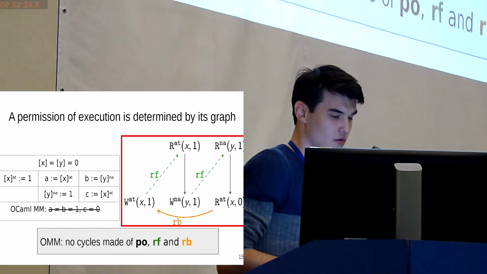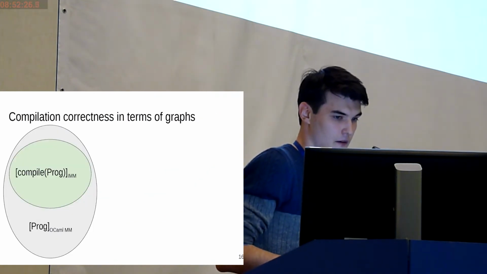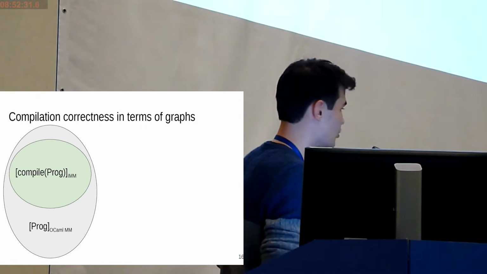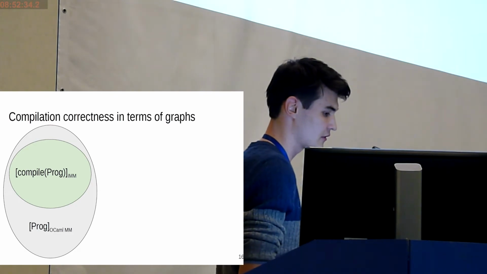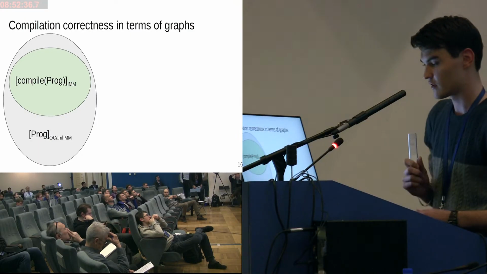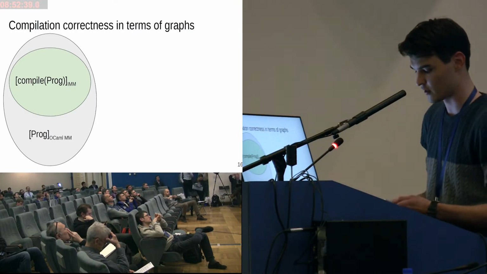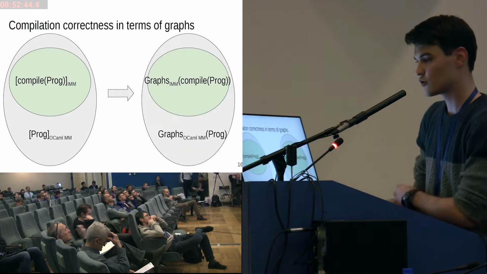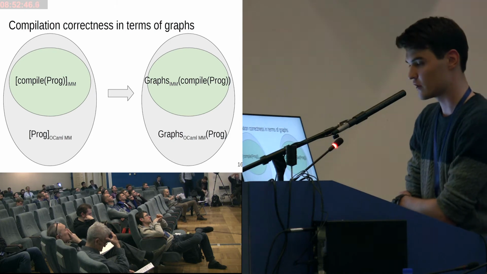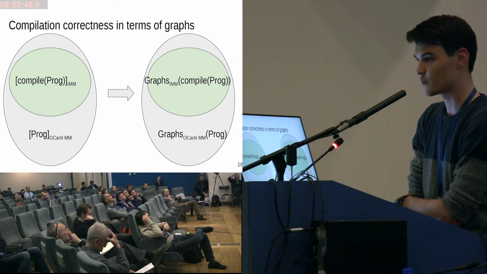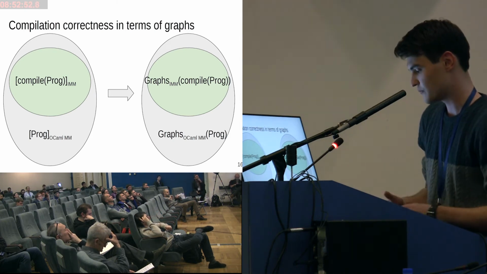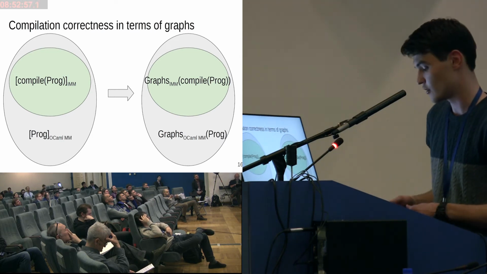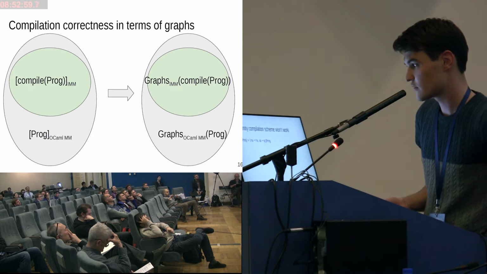And now we can go to correct compilation schemes. So we remember that we want to prove that every execution of a compiled program in the intermediary model should be allowed by the OCaml model for the initial program. But since we work with graphs, we can change it. We can ask for execution graphs of compiled programs that are available for the intermediary model to become a subset of the graphs of execution of the initial program that are available in the OCaml model.